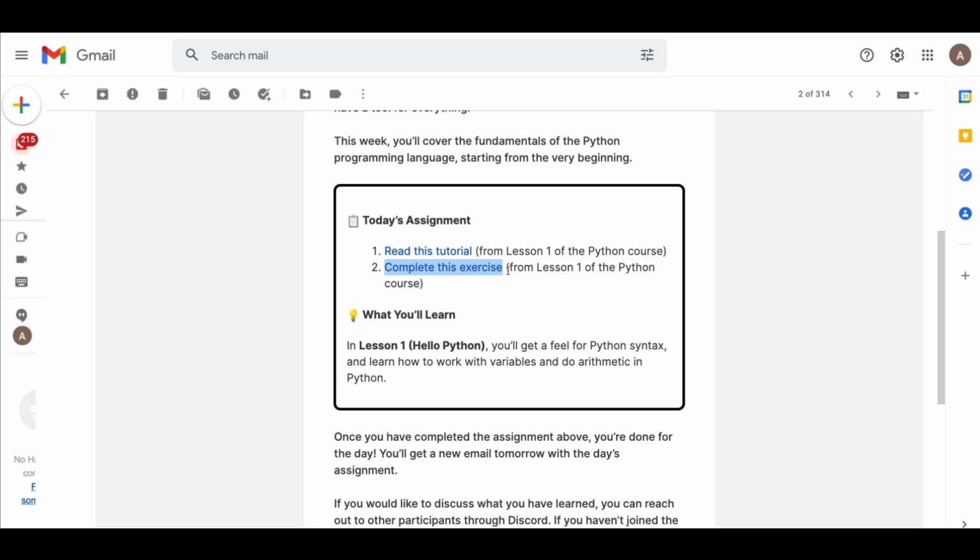So we have successfully read the tutorial and completed the assignment. So I hope that you are confident about your Python variables, arithmetic, and so on.